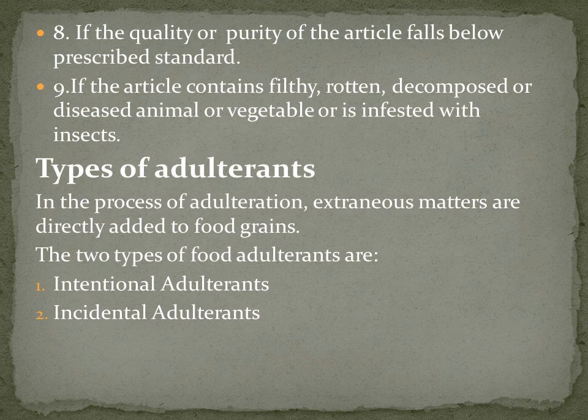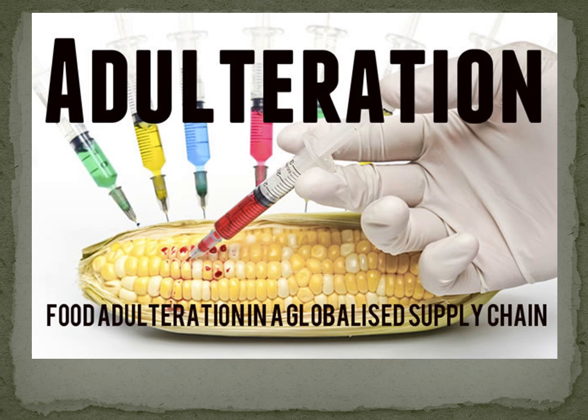Now, what are the different types of adulterants? In the process of adulteration, we know that extraneous matters are directly added to food grains, intentionally or unintentionally. The two types of adulterants are intentional adulterants and incidental adulterants.